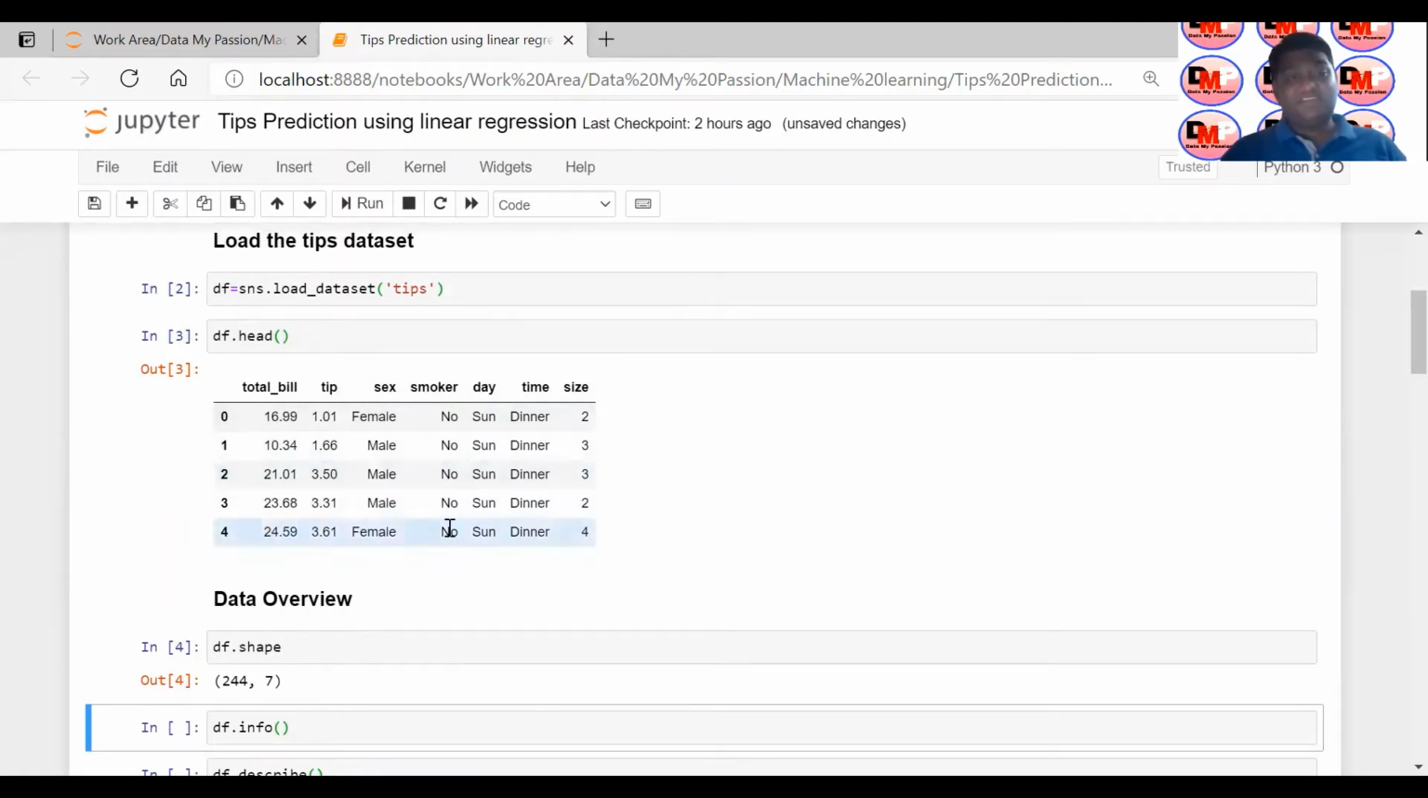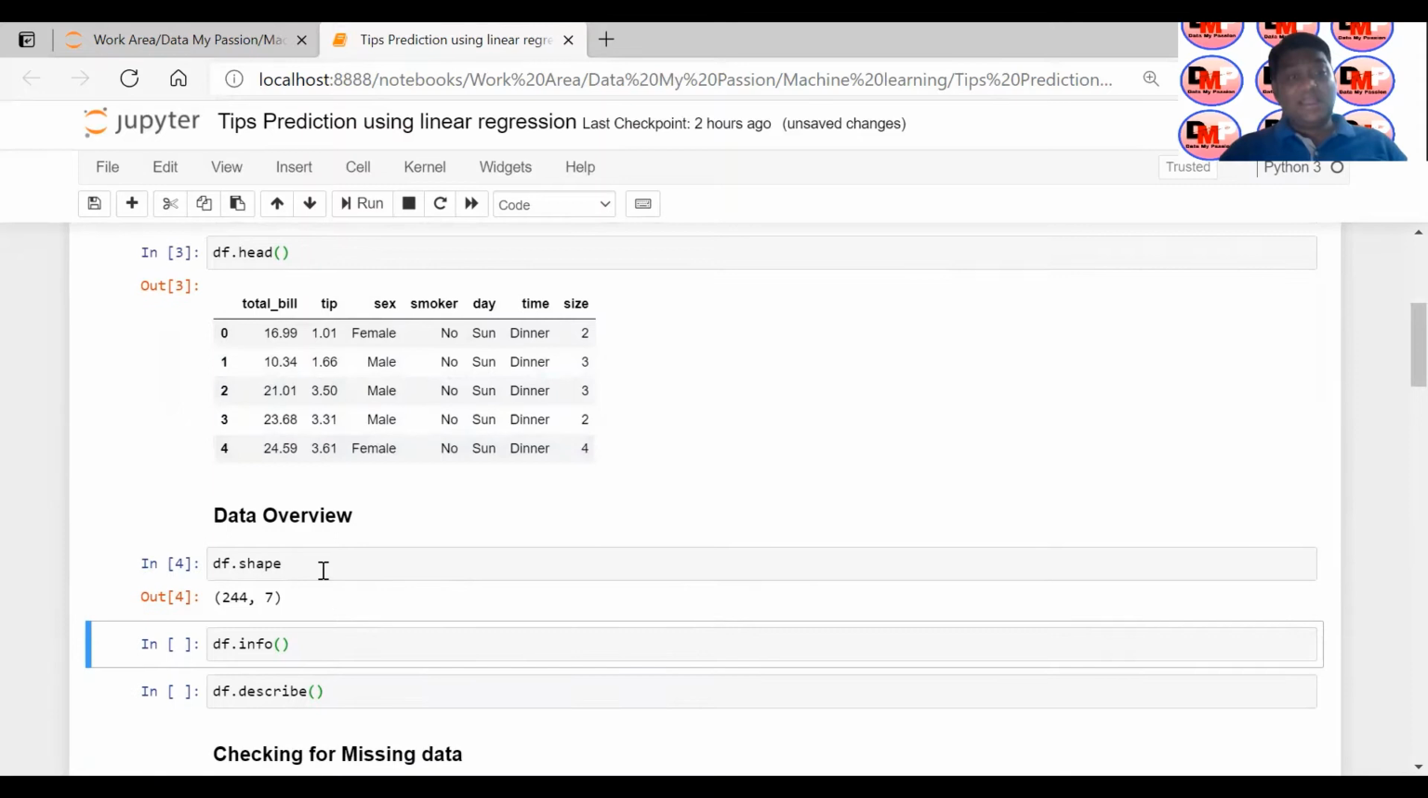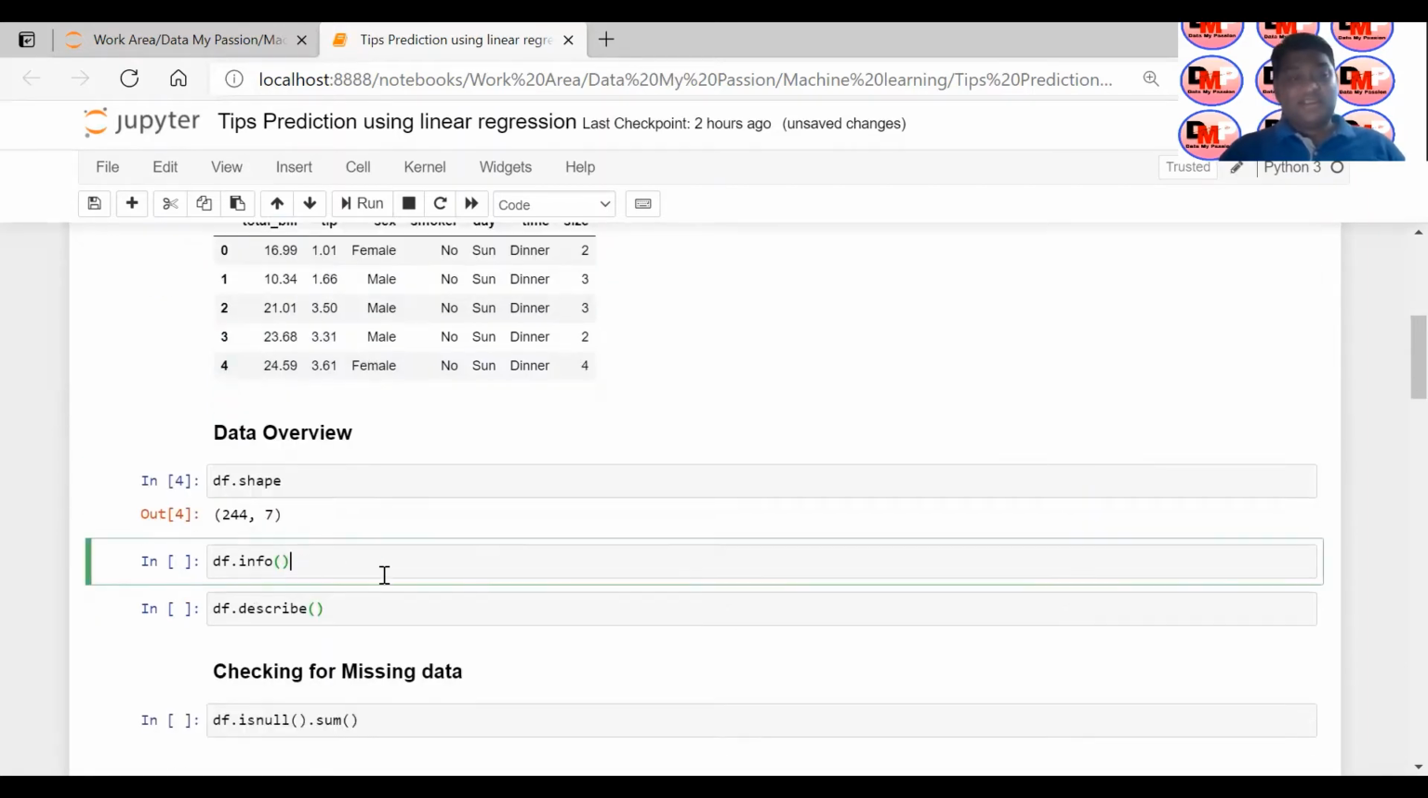df is my data frame in which I have loaded my tip data set. Now I want to see the shape of the data. It is saying 244 rows and 7 columns. So out of 7, 6 are independent variables and 1, tip, is the dependent variable. And we have 244 observations. It means that using 244 observations, we have to predict the future ones, right?